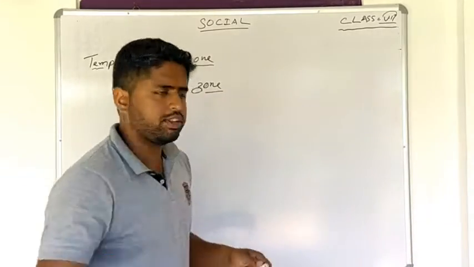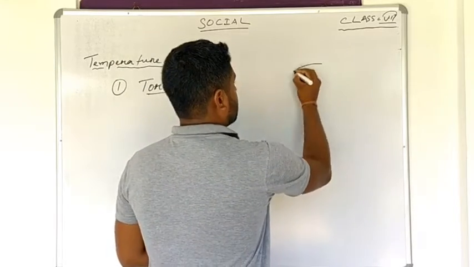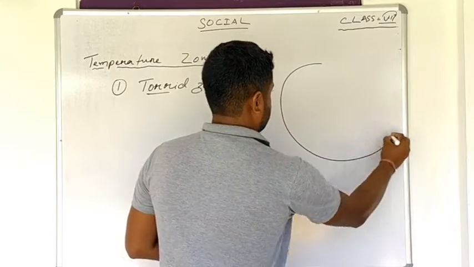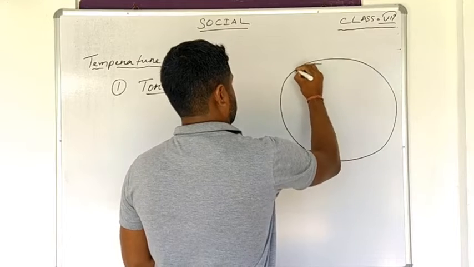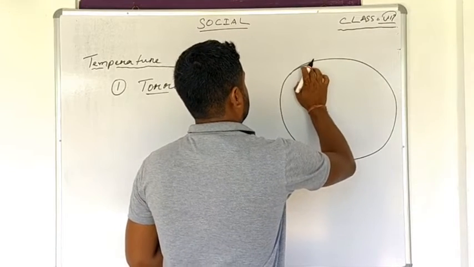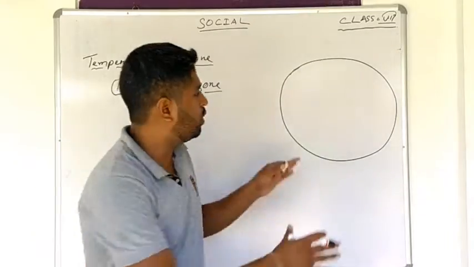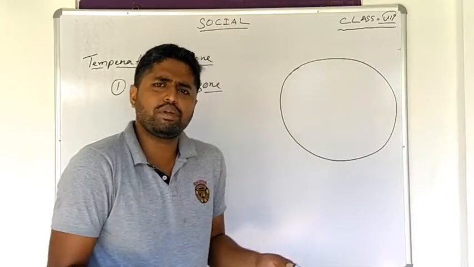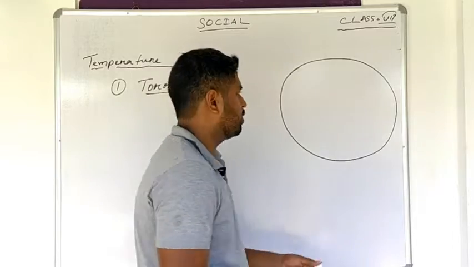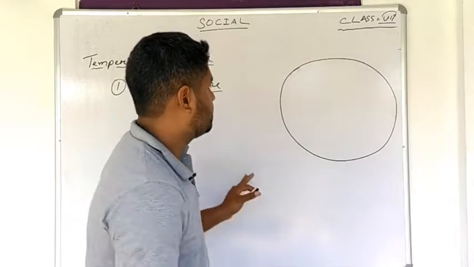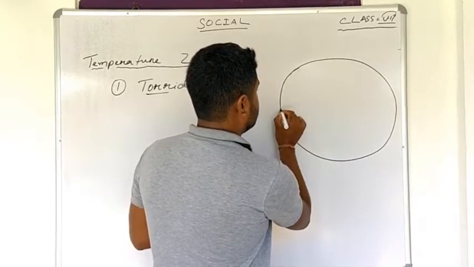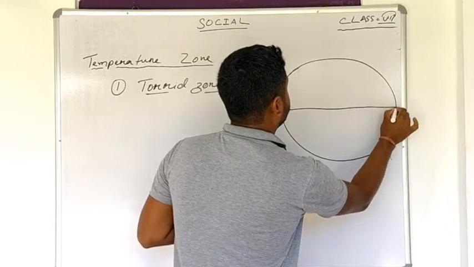First, assume that this is your earth. Don't go by the shape, because it may be round or sometimes not round. Just observe it. This is your equator.